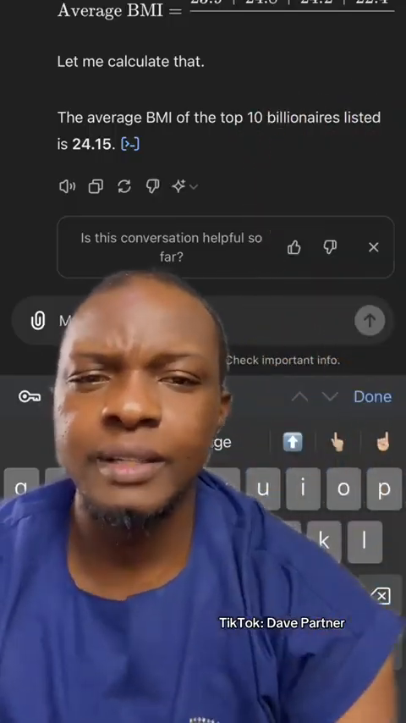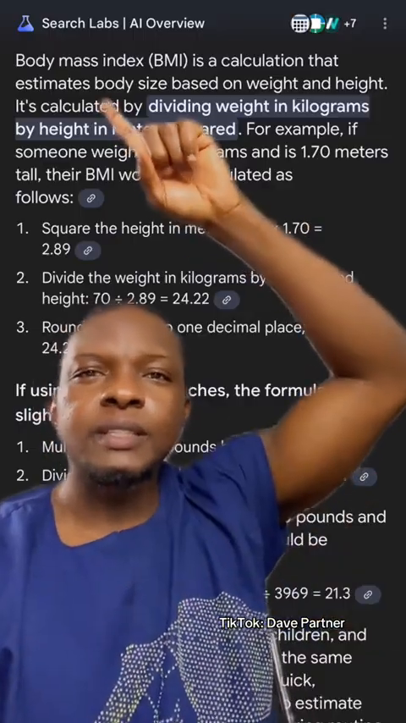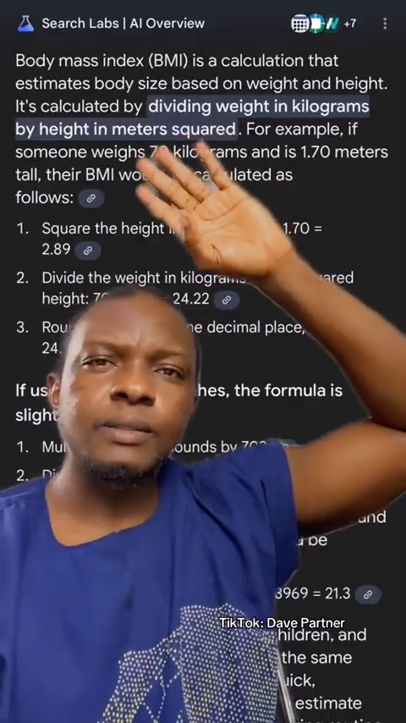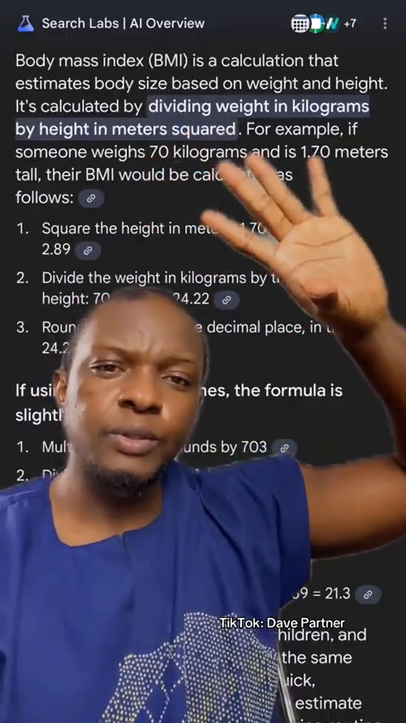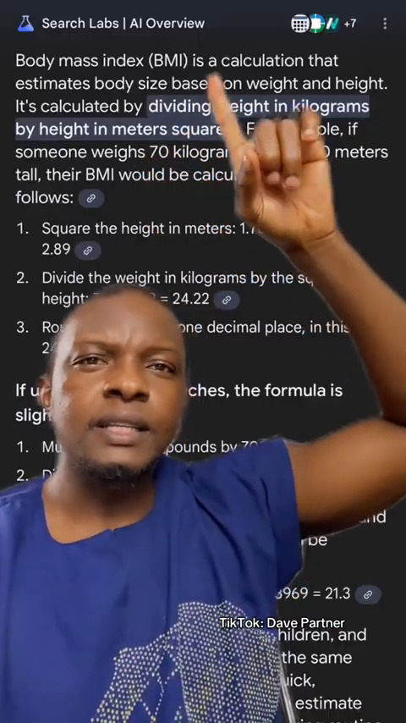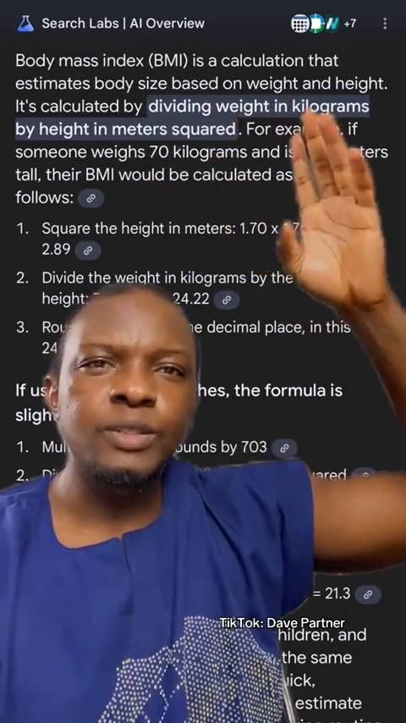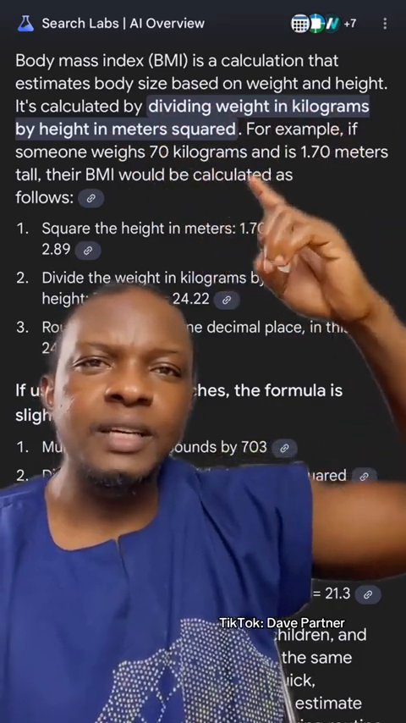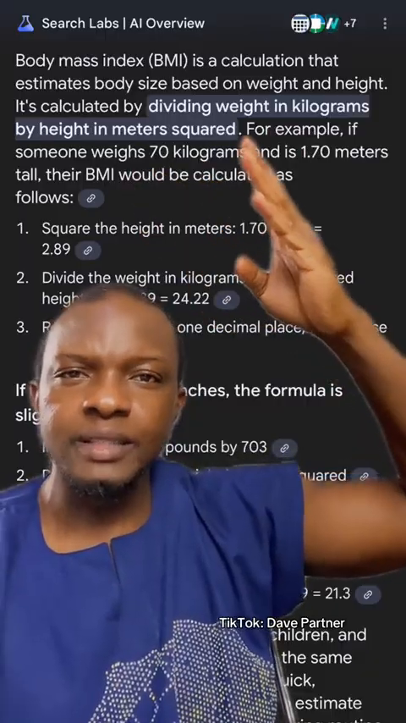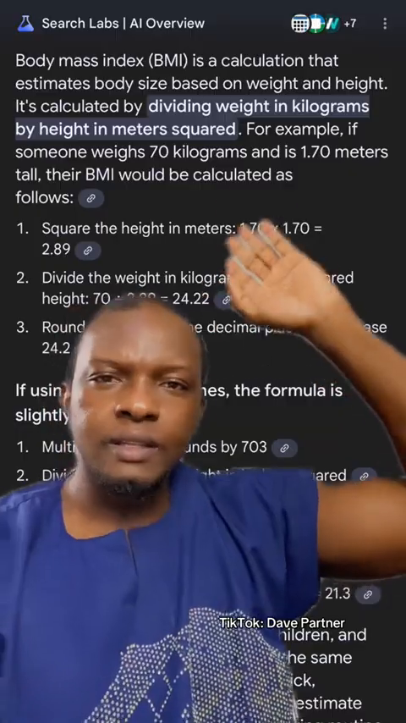So what is BMI? BMI stands for Body Mass Index. By the time you end this video, you will know what yours is. It's a calculation that estimates body size based on weight and height. It's calculated by dividing weight in kilograms by height in meters squared. Okay, so that's the calculation.